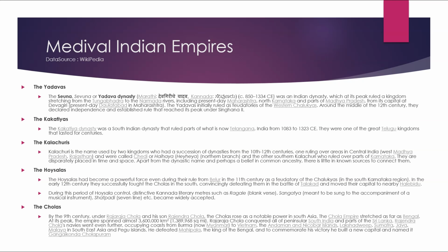The Kalachuris. Kalachuri is a name shared by two kingdoms which had a succession of dynasties from the 10th century to the 12th century, once ruling over areas in central India, West Madhya Pradesh, and Rajasthan. They were the Chedi or Haihaya, the northern branch, and the southern Kalachuris, who ruled over parts of Karnataka. They are disparately placed in time and space. Apart from the dynastic name and perhaps a belief in common ancestry, there are few known sources to connect them.